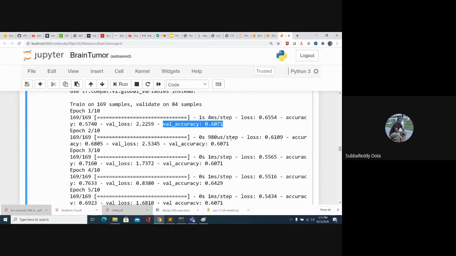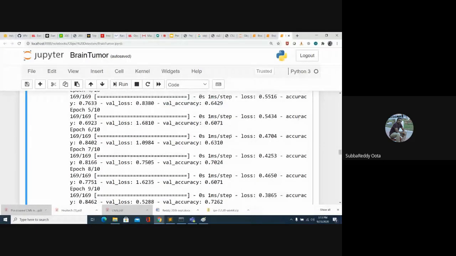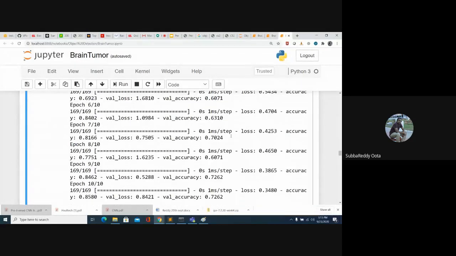Suppose your training accuracy is increasing and validation accuracy is not increasing or is decreasing, then the model is overfitting. Similarly in the case of loss, if your training loss is decreasing but validation loss is not decreasing, again it's an overfitting problem. Using early stopping, we can avoid the overfitting problem.